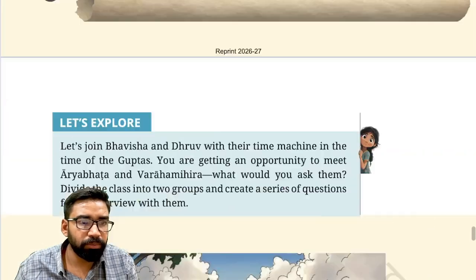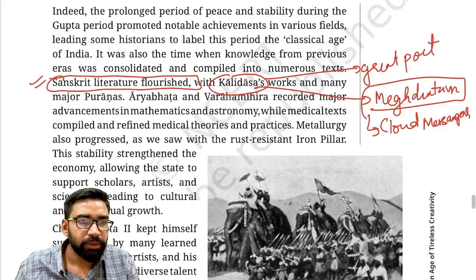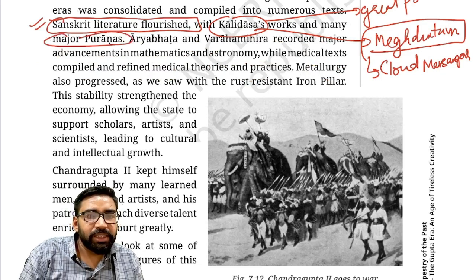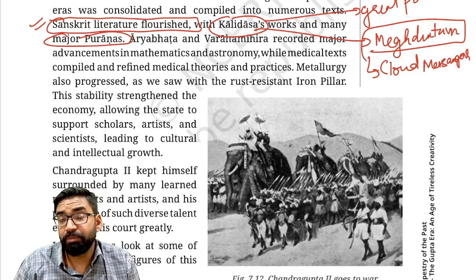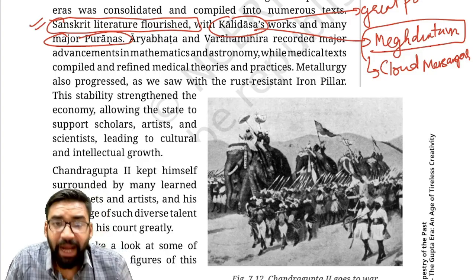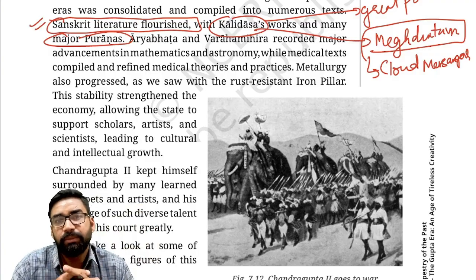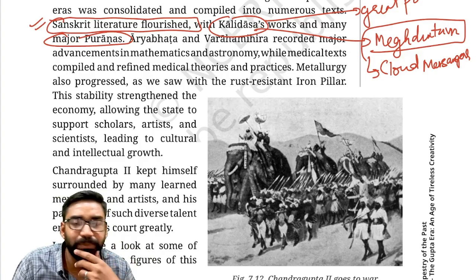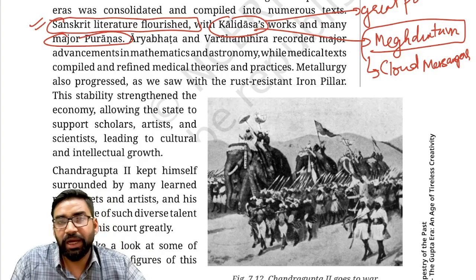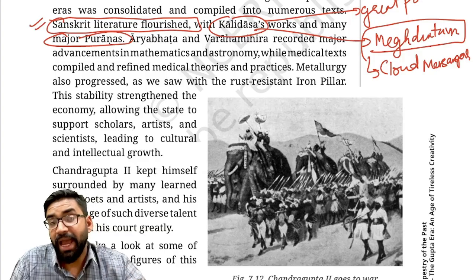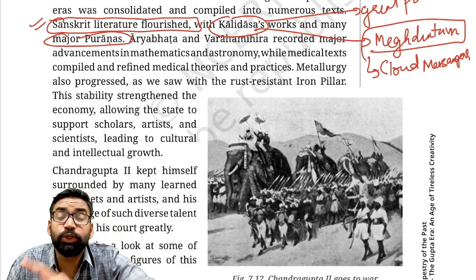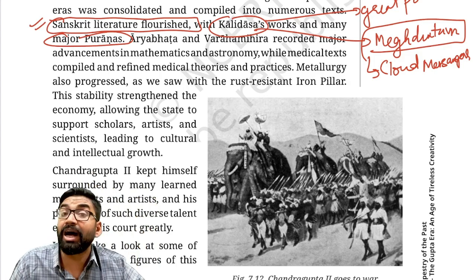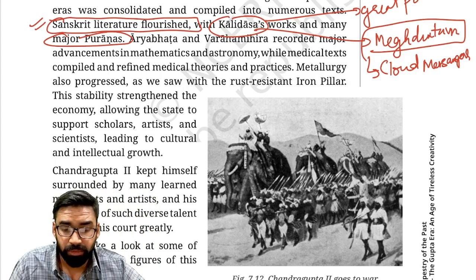Apart from this, Puranas. Now we'll talk about Puranas. As you can see here, many major Puranas were completed in this period. Clear? So Puranas are the major texts which were compiled in this period, and they were also systemized in this period. Fine. Puranas provide detailed information regarding the rulers, kingdoms, and people. After the Gupta dynasty, no other dynasties are mentioned in the Puranas. Clear? Mauryans are also mentioned in the Puranas, but after the Gupta dynasty, no dynasties are mentioned.